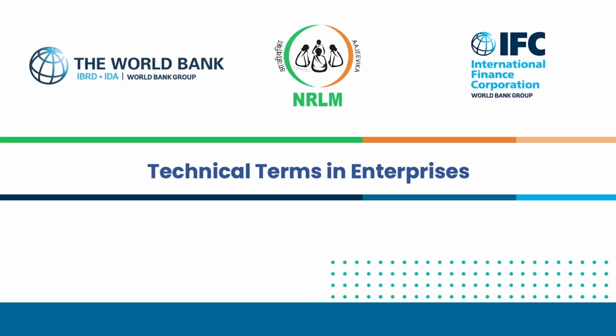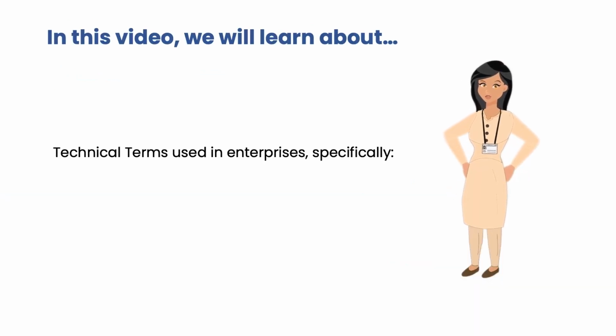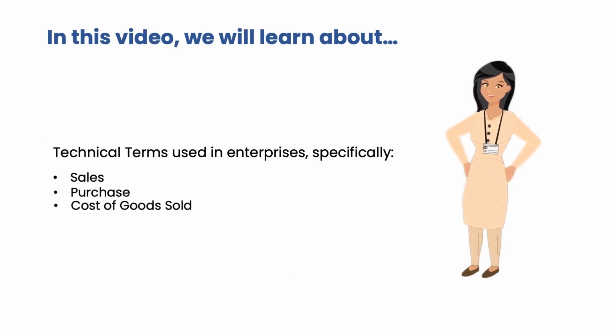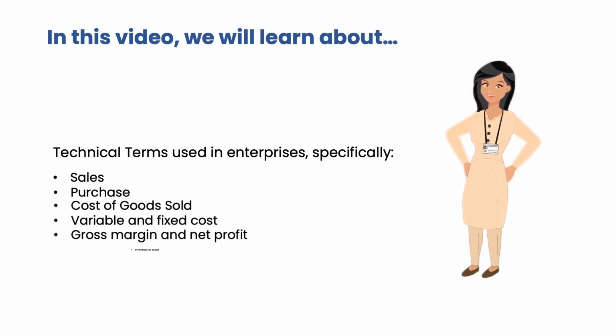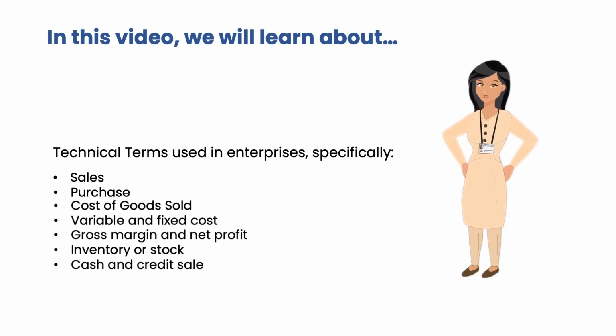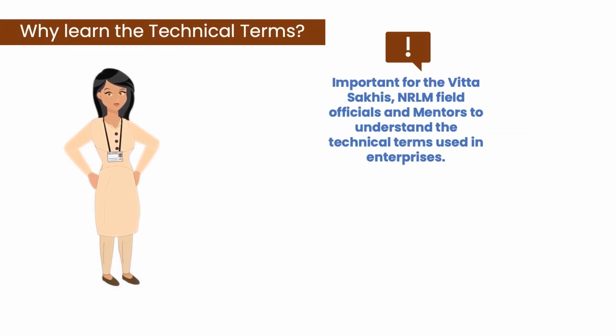Technical terms in enterprises. Hello everyone. This is a video on technical terms in enterprises. In this video, we will learn about the technical terms used in enterprises, specifically: sales, purchase, cost of goods sold, variable and fixed cost, gross margin and net profit, inventory or stock, cash and credit sale. It will be important for the Vitta Sakhi as well as for the NRLM officials and mentors to understand the technical terms used in enterprises.